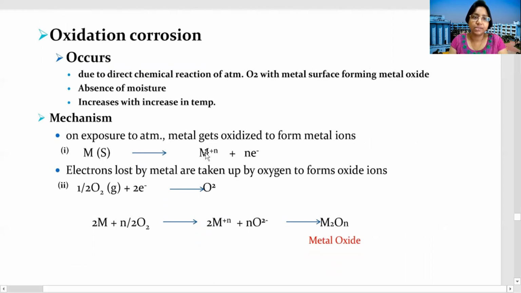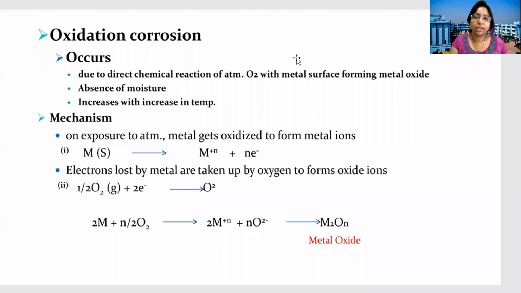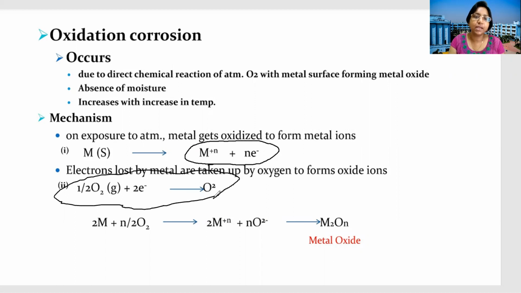First, you can see the metal, represented by M. It becomes the cation, M^n+, and it releases electrons. And oxygen takes the electrons and becomes negatively charged, O^2-.